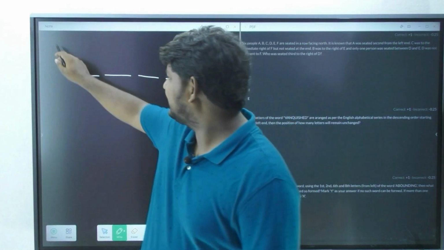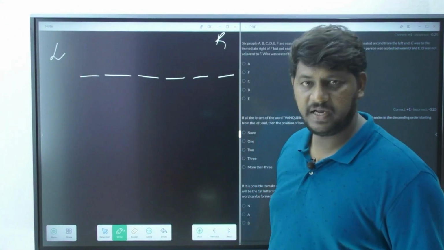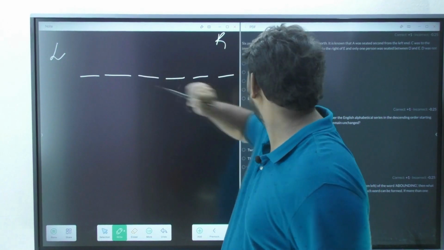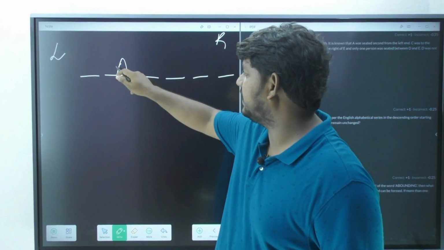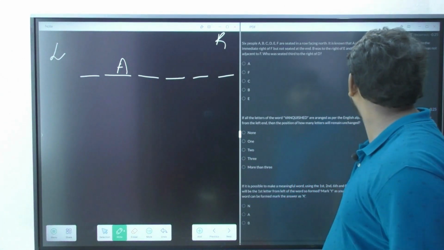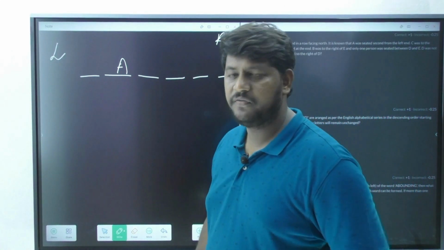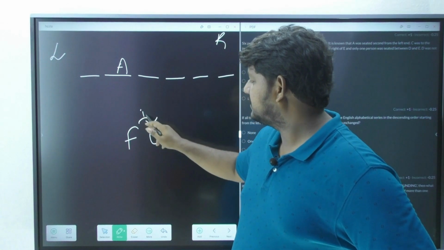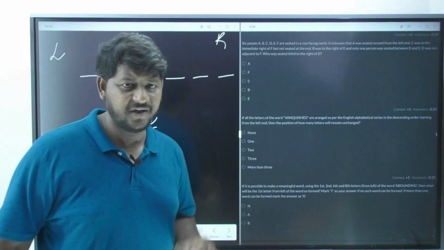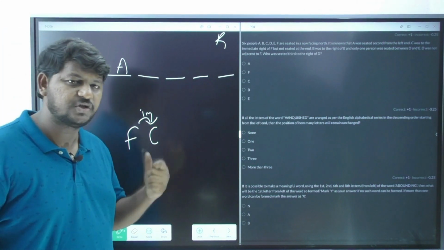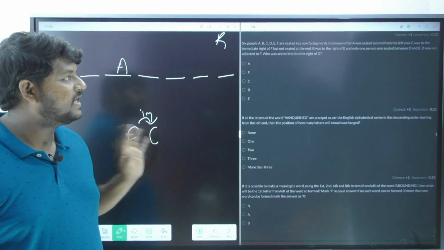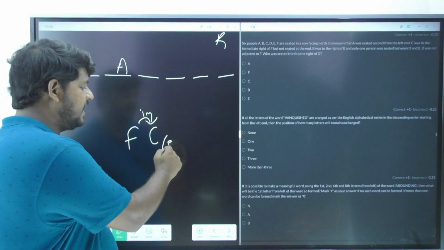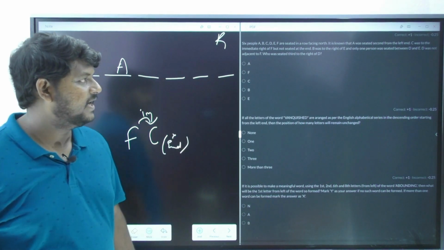So please understand, this is your left hand and this is your right hand. Second from the left, so second person. So who is the second person? A was seated second from the left hand. C was to the immediate right of F. Immediate right of F, who is going to be there? C. I cannot use that information directly, so I'm just writing it in a short way. But not seated at the end. That "but" is actually referring to C. So C cannot come at the end. You cannot bring C at the end.